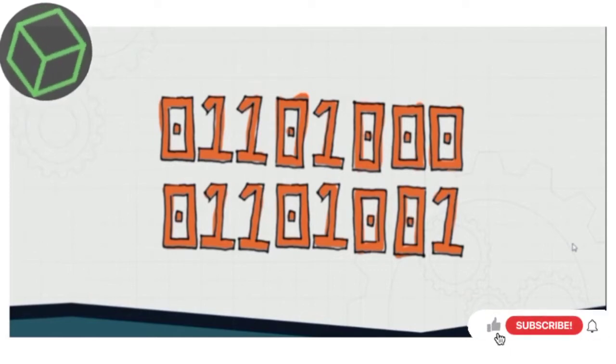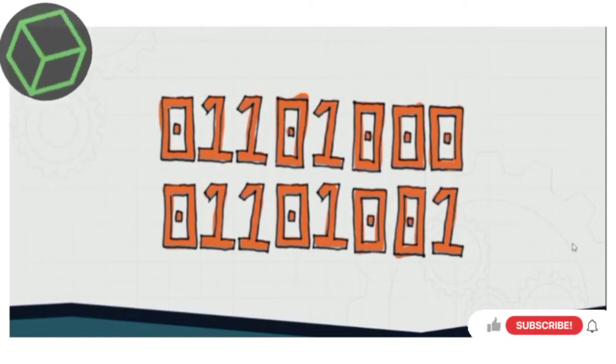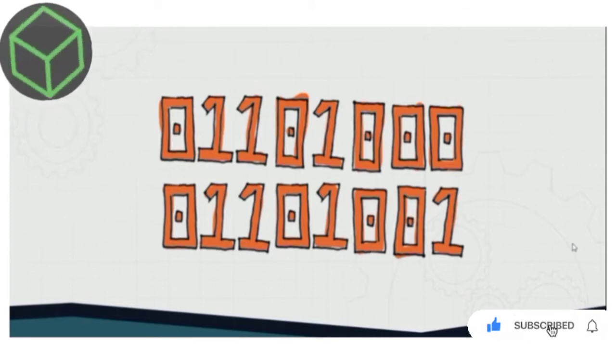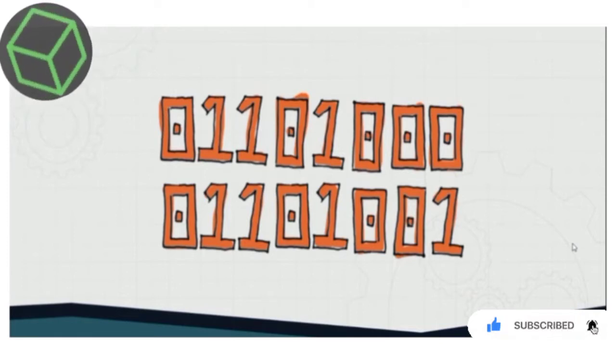A computer can understand only two states, that is on and off. On is represented by 1 and off is represented by 0. These two digits, 0 and 1, are called binary digits or bits. The amount of data and instructions that can be stored in computer memory is measured in bytes.